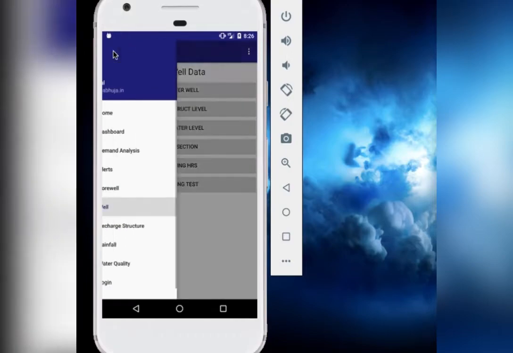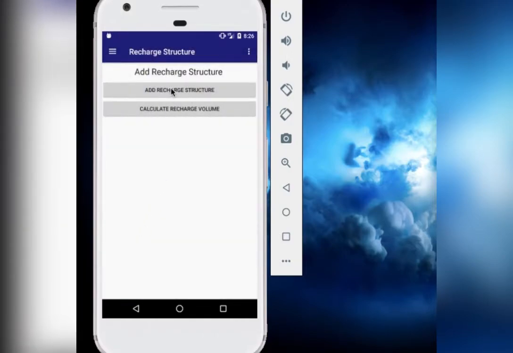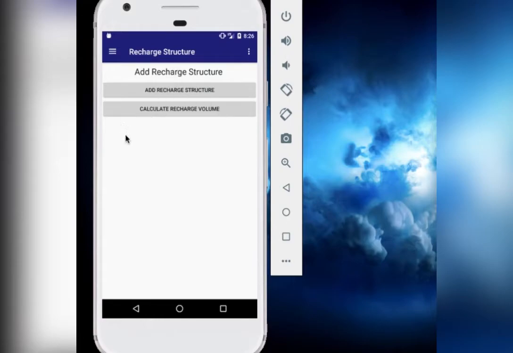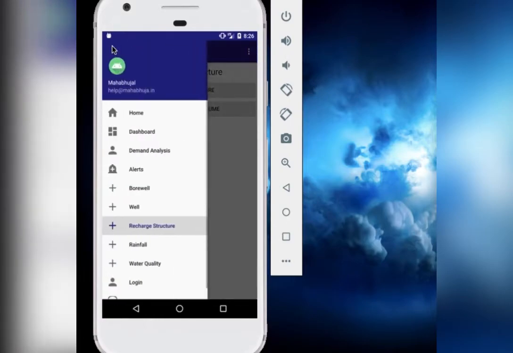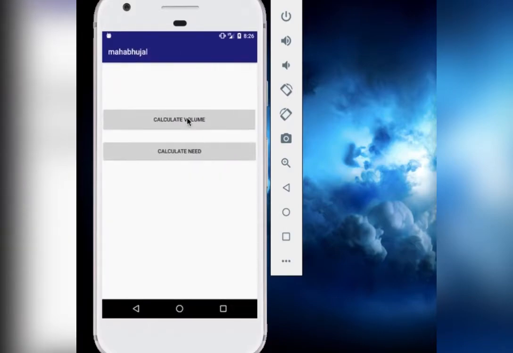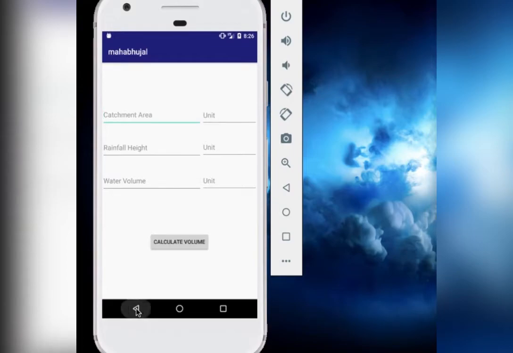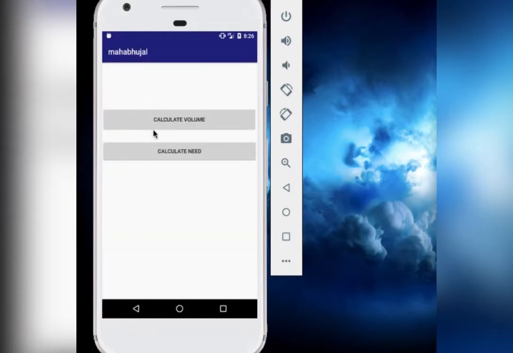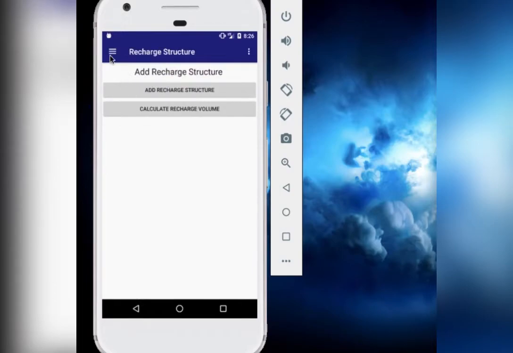Coming back to our recharge structure. So our recharge structure is going to be this basic form to add the recharge structure into the system, or we will be calculating the same through this. So a user can actually calculate the recharge volume and the need based on these two. So based on the data that is actually being used and the data which is provided to us, we can calculate the need and the volume of the recharge structure.